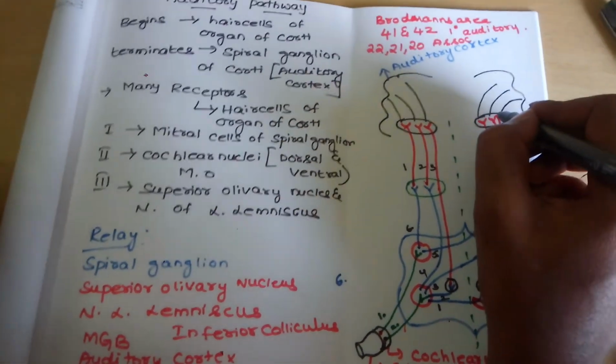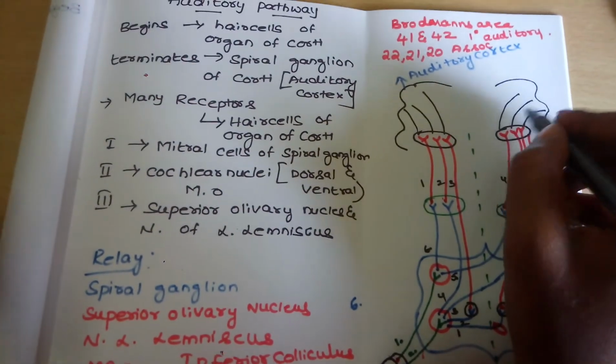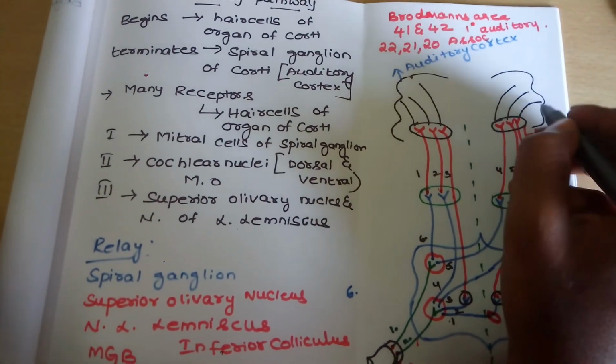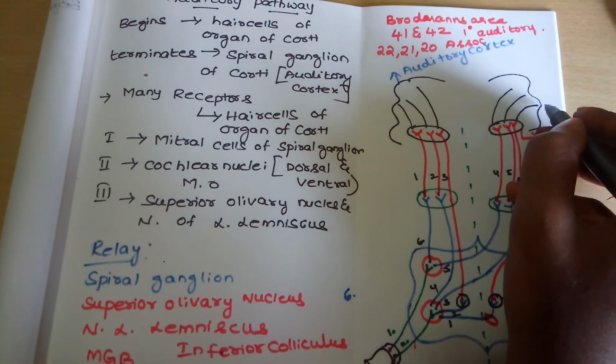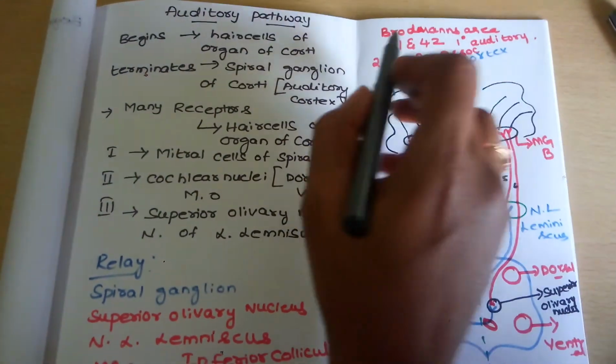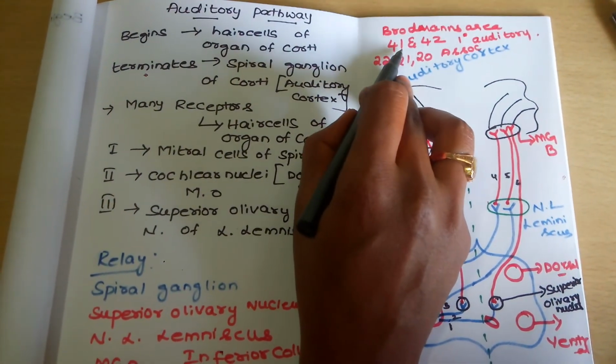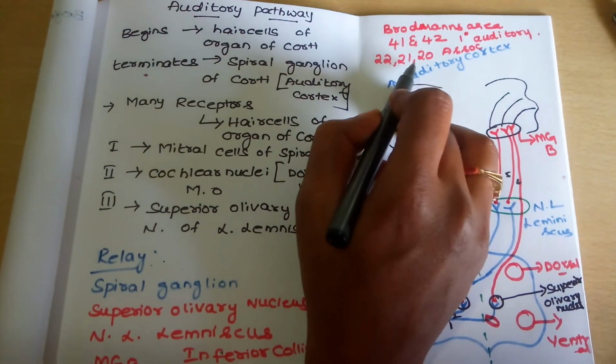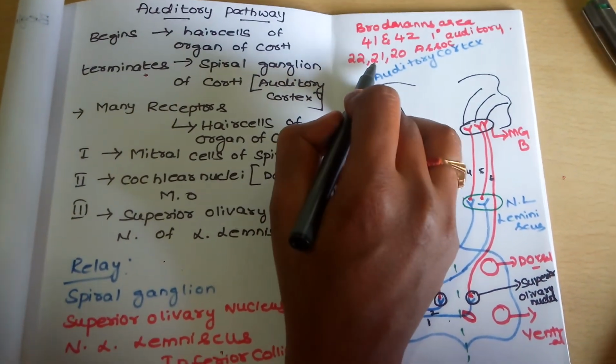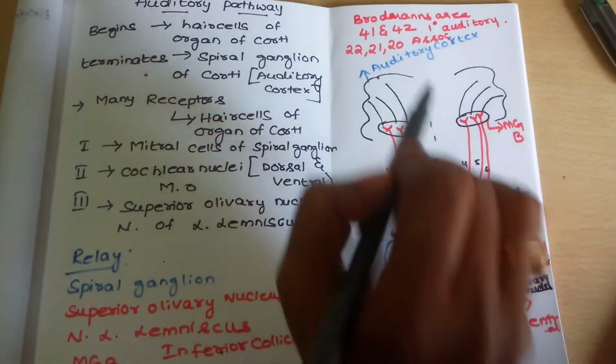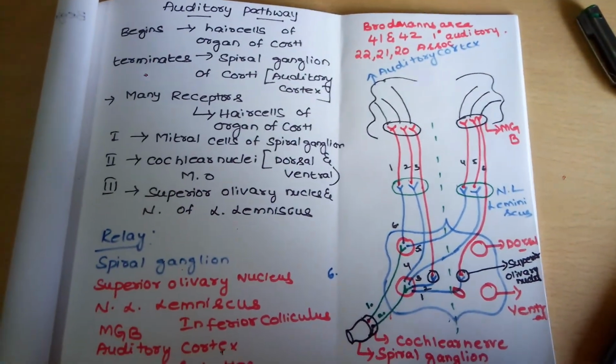After that, from here, through auditory radiations, impulses or sound waves reach the auditory cortex. The primary auditory cortex is areas 41 and 42. Association areas are 22, 21 and 20. This is about the auditory pathway.